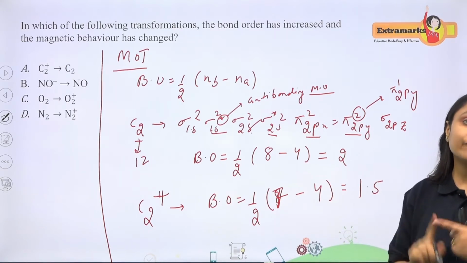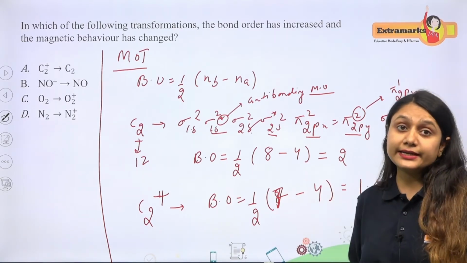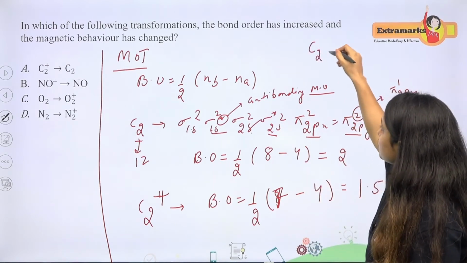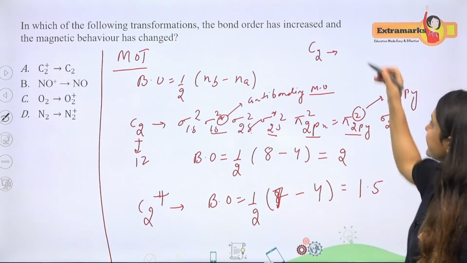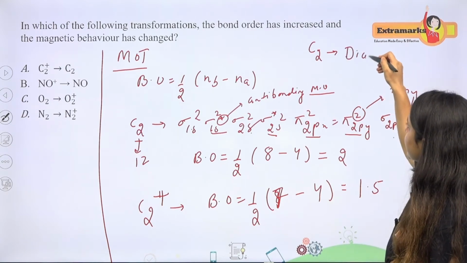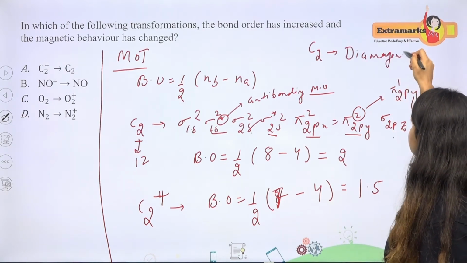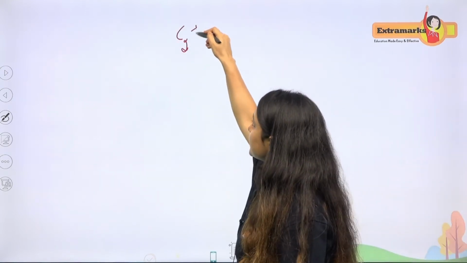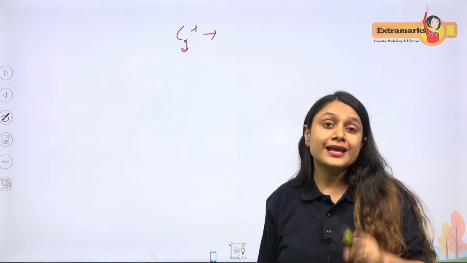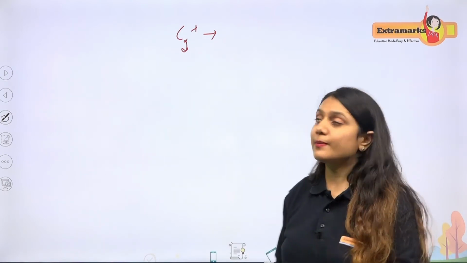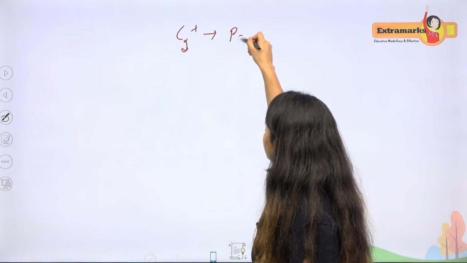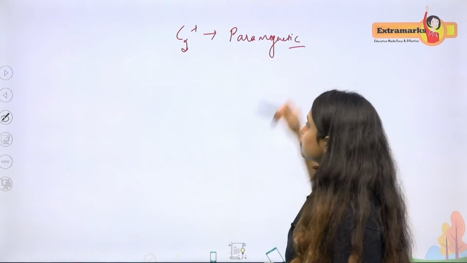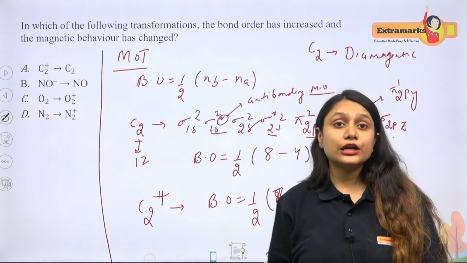Is it fine? And when you look at the magnetic property, C2 was, as you can see, diamagnetic because all the electrons were paired. But in case of C2 plus, so I'm just writing down in another slide. C2 plus is having one unpaired electron in the bonding pi orbital, so we can say it will be paramagnetic.